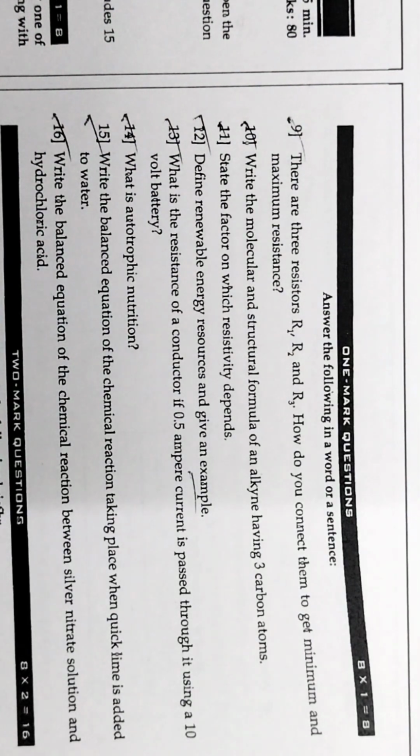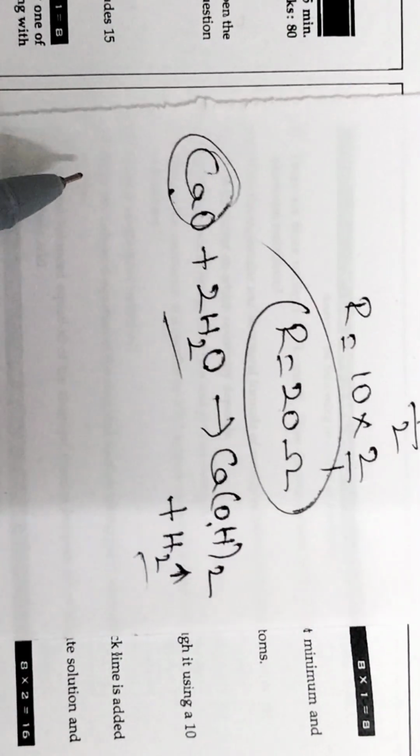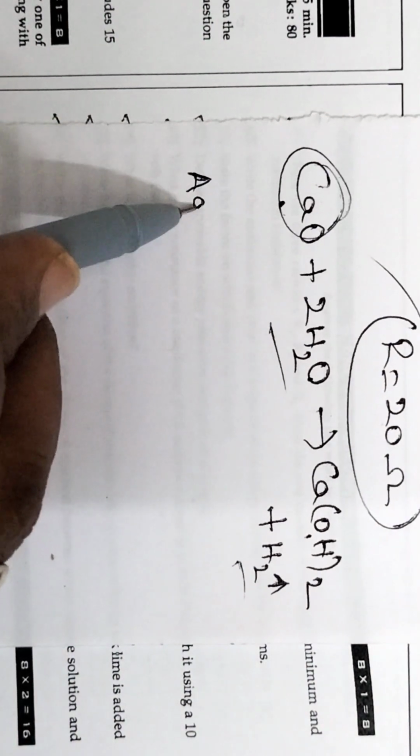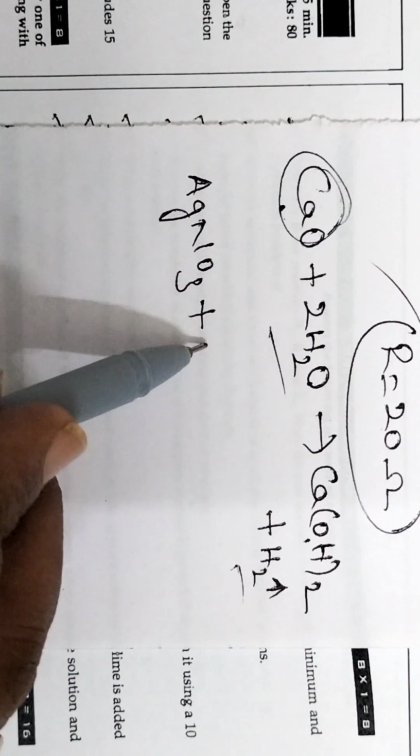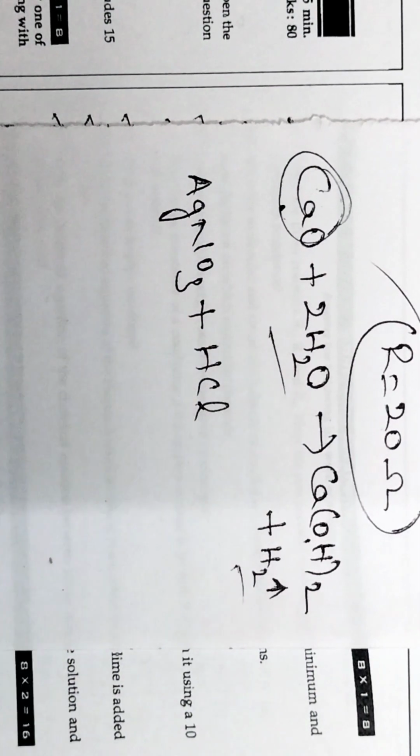Next question. Write the balanced equation of the chemical reaction between silver nitrate solution and hydrochloric acid. So AgNO3, that is silver nitrate solution, plus HCl, hydrochloric acid.